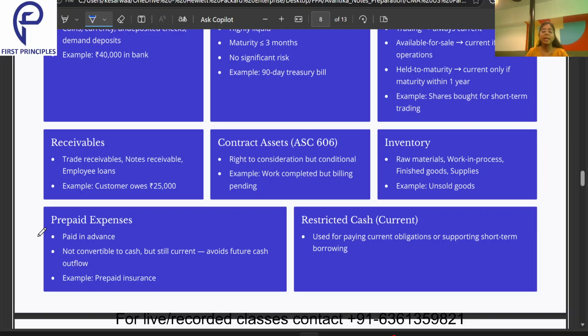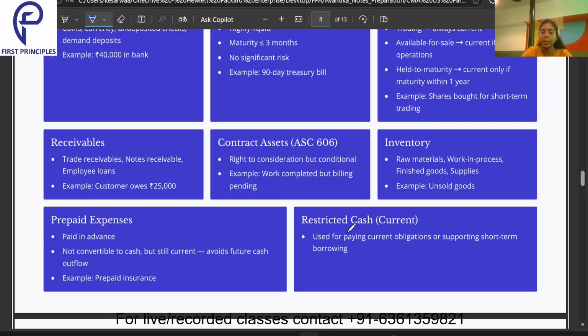Coming to the prepaid expenses. Prepaid expenses are the expenses that are paid in advance. Suppose my RO subscription which I have at my home, for that I pay in the beginning of the year. So that is a kind of prepaid expense. That is not convertible into cash, but it is a kind of current asset. Why? Because I am avoiding the future cash flows by virtue of that.